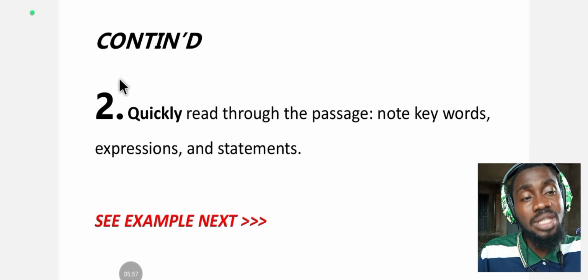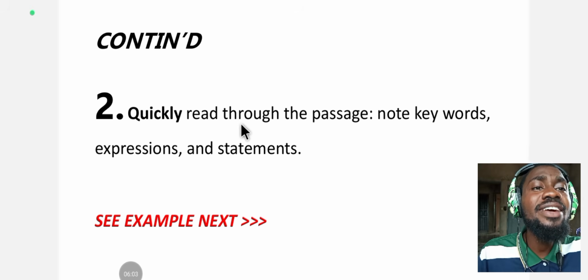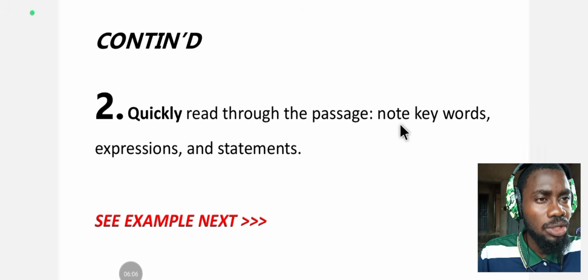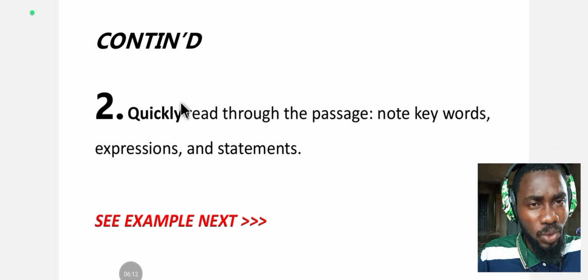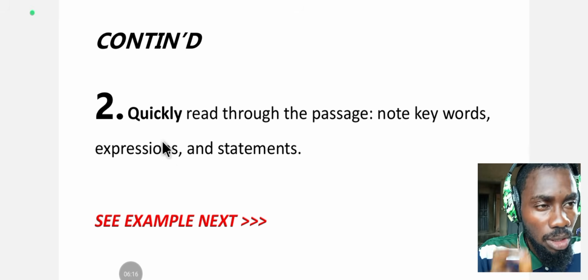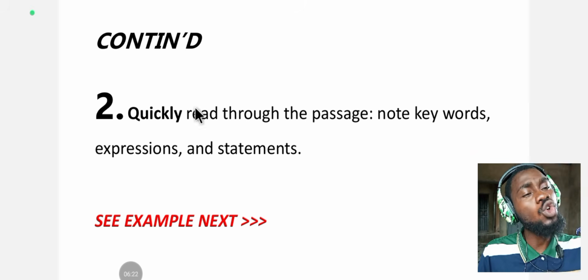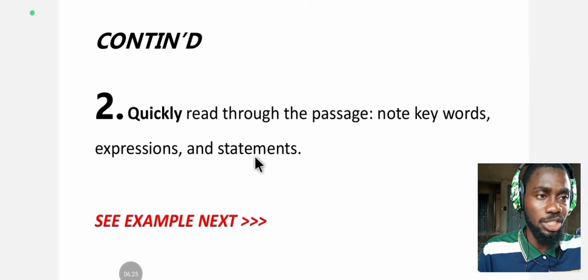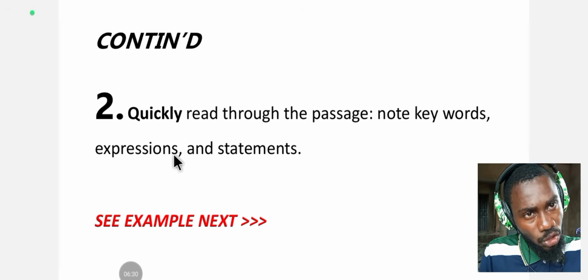The second step of answering comprehension passage. Number 2, quickly read through the passage. Note keywords, expressions, and statements. It says quickly. Quickly was bold. The first step was also quickly, and this second one is also quickly. Now is the time to read through the passage. Quickly read through the passage and note keywords, expressions, and statements.